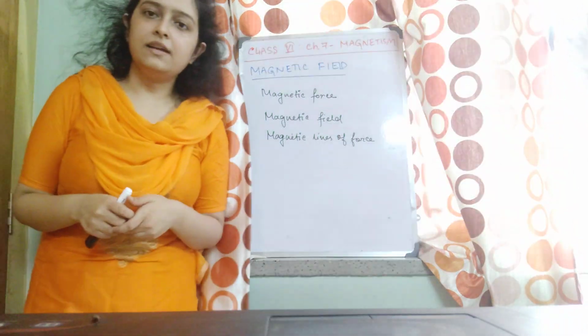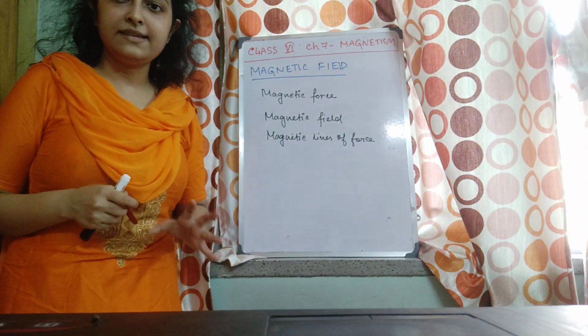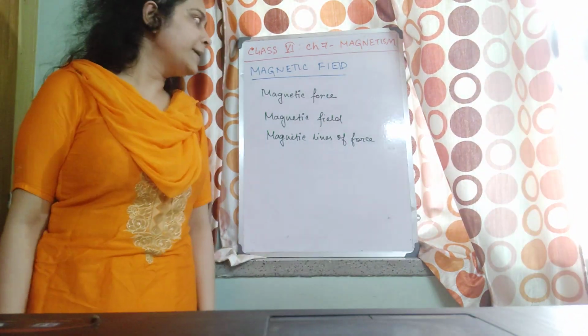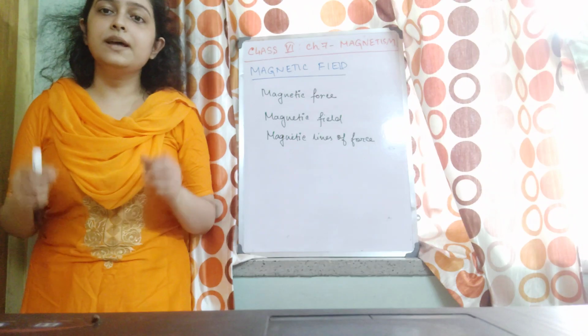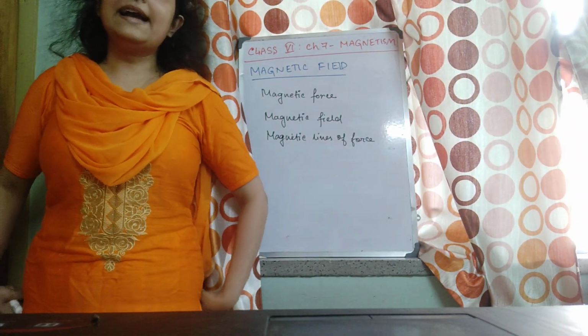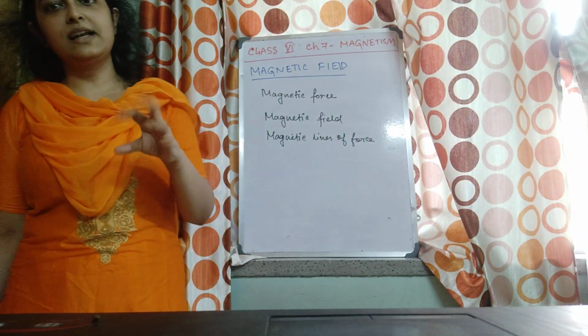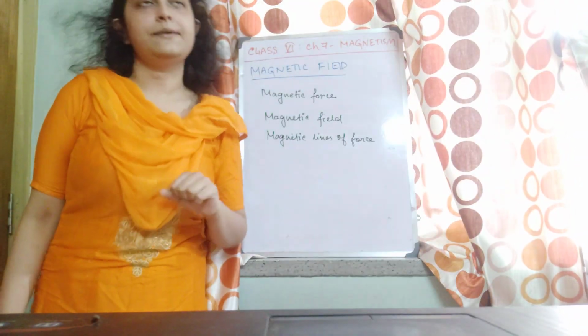Class 6, we have started already with Chapter 7, Magnetism. So this is the second video lesson from the chapter Magnetism. We will start with the magnetic field. First of all, what is magnetism? I have told you it's a property of a magnet by which it can attract magnetic substances.